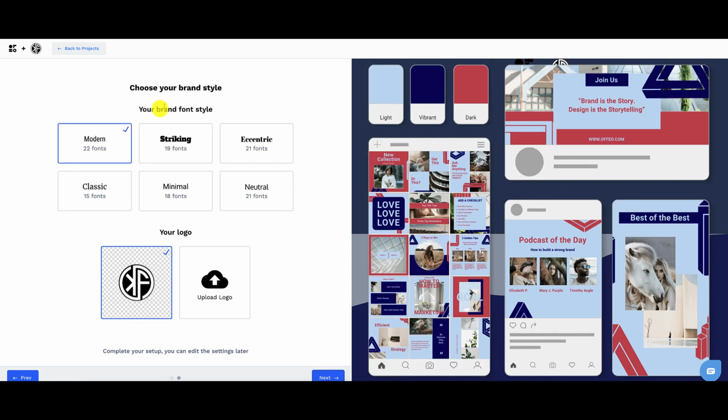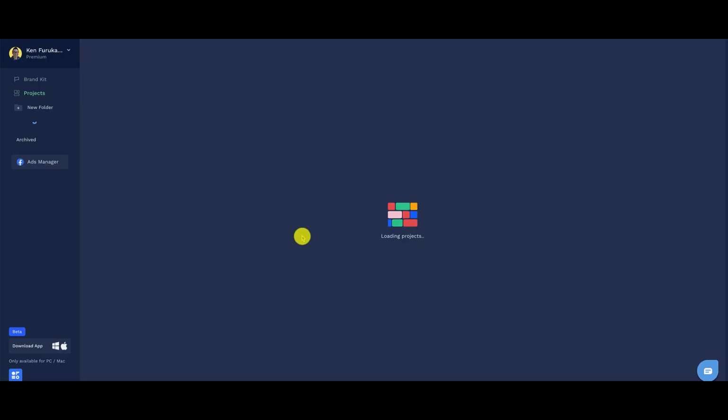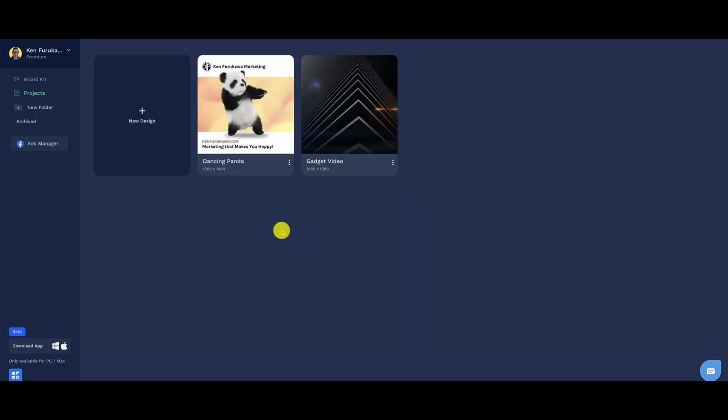And from there, you can choose your brand font style. So you can go with modern, striking. You can see here as I click through each one, eccentric, it changes. Minimal. You can choose what type of brand font style you want to use. Again, if you want to upload your logos into that, you can do that as well. Then hit next here. We're going to confirm because I already set mine, but I'm just going to go over that and overwrite that. And now we're back to the project settings.